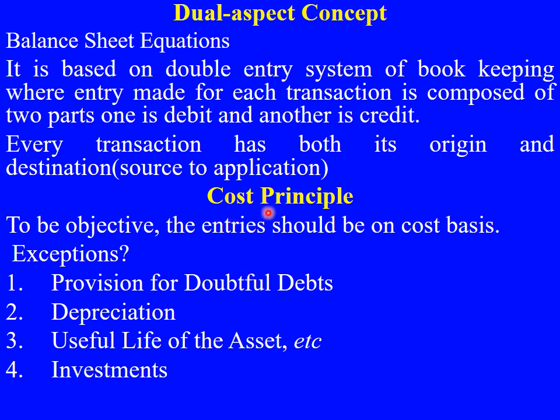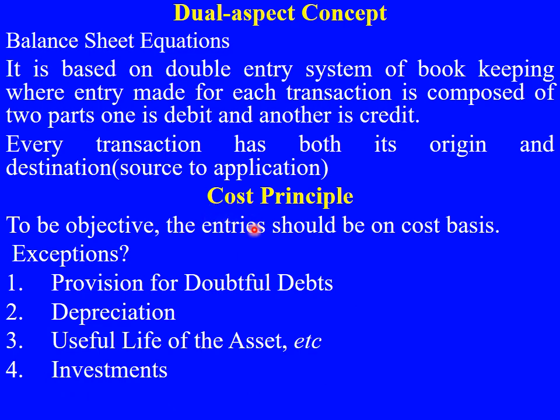The next one is the cost principle. The name itself is telling: cost means the transaction should be recorded on a cost basis. That is the cost principle. But there are a few exceptions to this principle, say for example, provision for doubtful debts, depreciation, recording the investments and useful life of assets. For these kinds of items, we cannot apply the cost principle, because here we cannot record the transactions as per the acquisition cost.